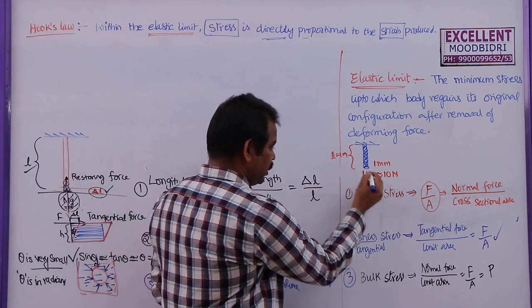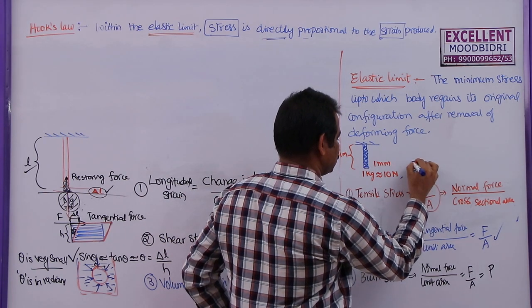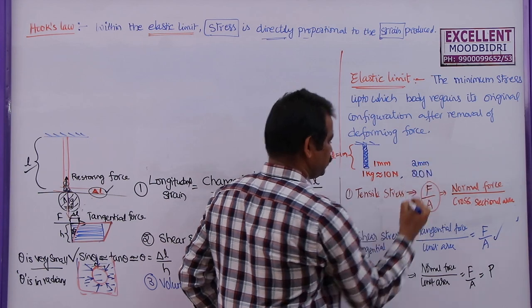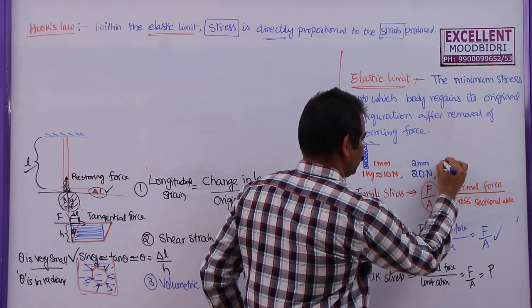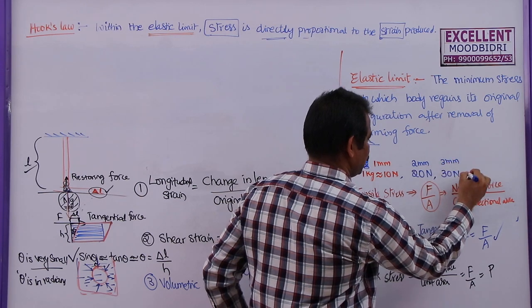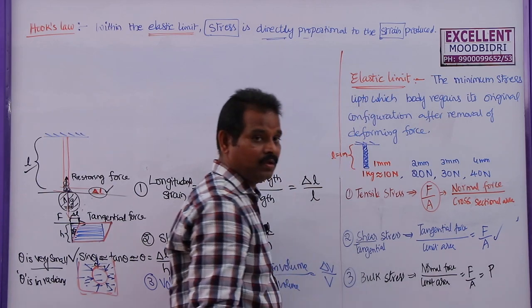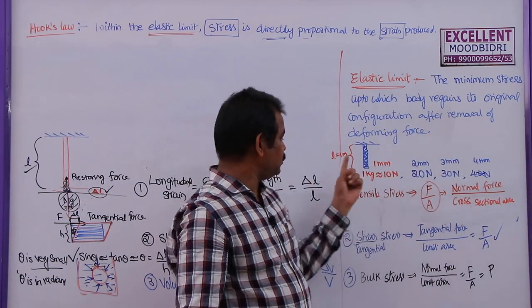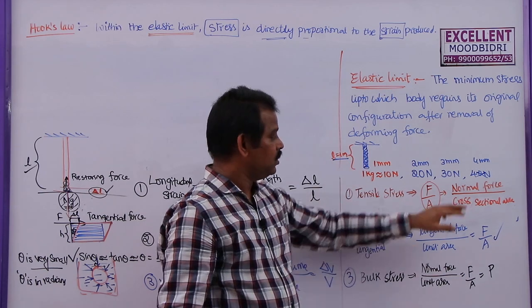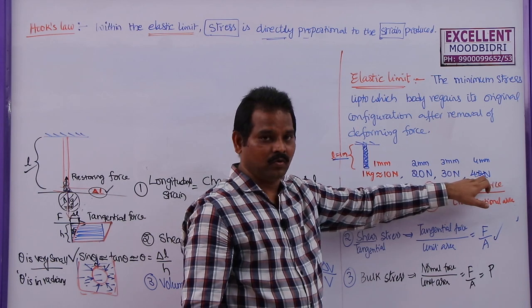Now, for the same body, if you give 20 newtons, corresponding change in length is 2 millimeter, 30 newton 3 millimeter, 40 newton 4 millimeter. Now, if you remove this 40 newton, if the original length is exactly 1 meter, that means the increase in length was 4 millimeter with the application of 40 newtons.